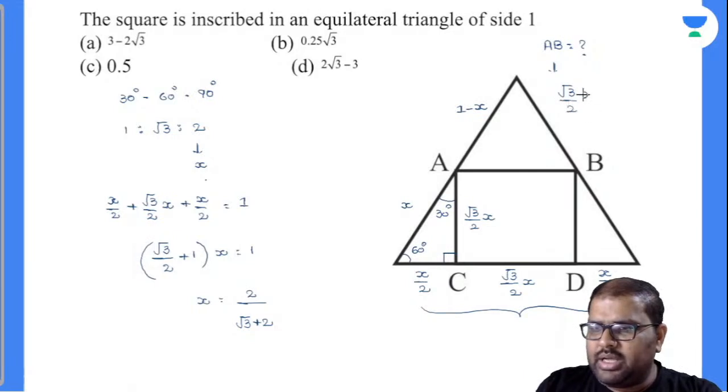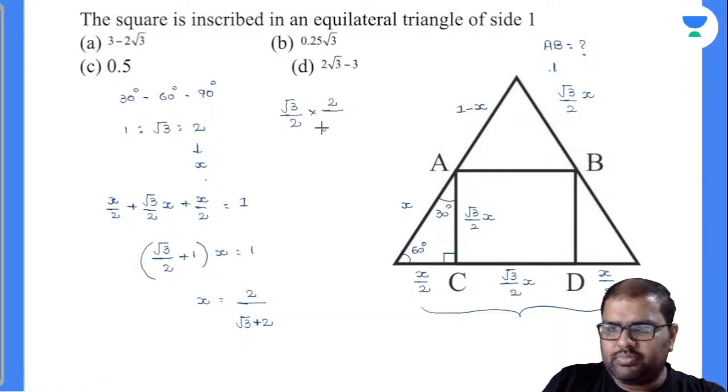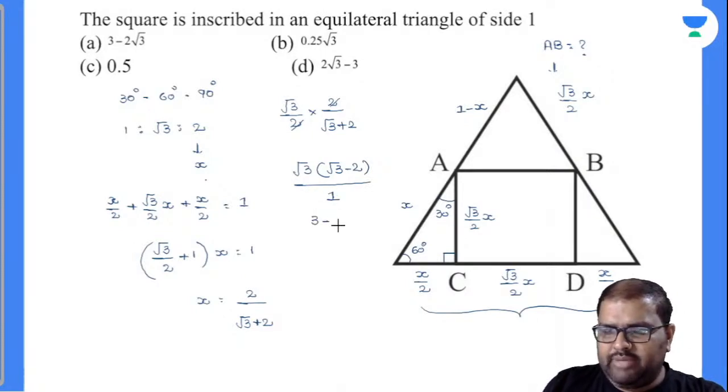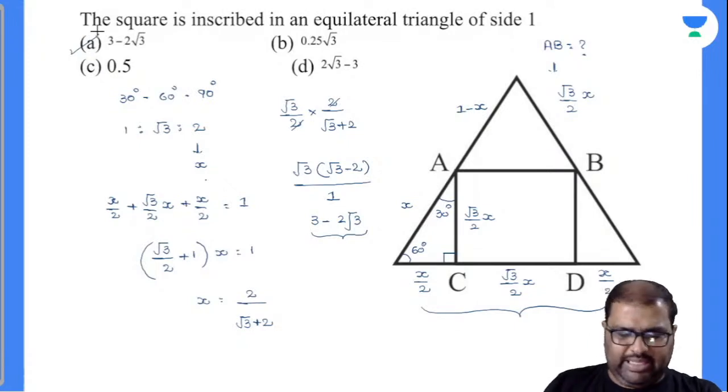So in the place of x, I will substitute root 3 by 2 into 2 by root 3 plus 2. Upon rationalizing this, I can write down root 3 into root 3 minus 2, and the denominator will become 1, because root 3 whole square minus 2 square will become 1. So my answer will become root 3 into root 3, which is 3. So 2 into root 3 will be left over. This is my option. Any of you got this? And option number A satisfies this. Perfectly done. Little bit of a tweak there, right?